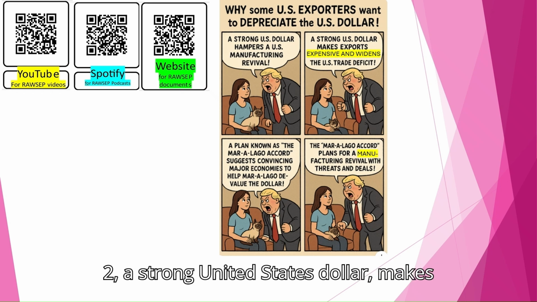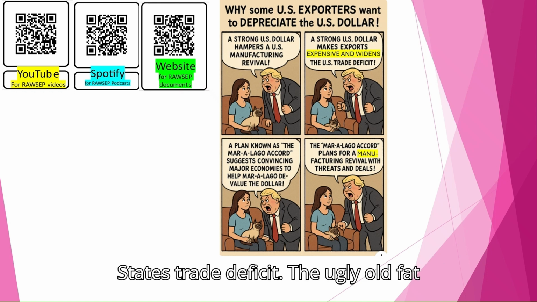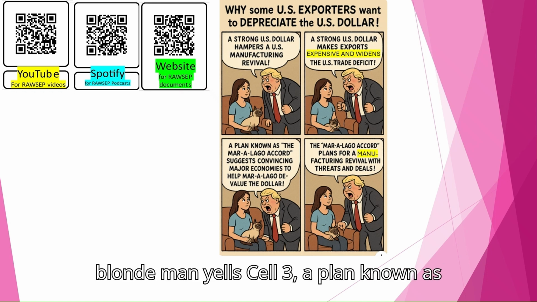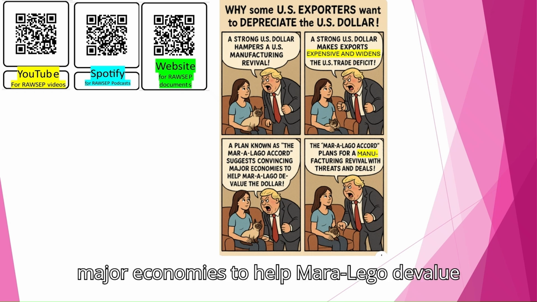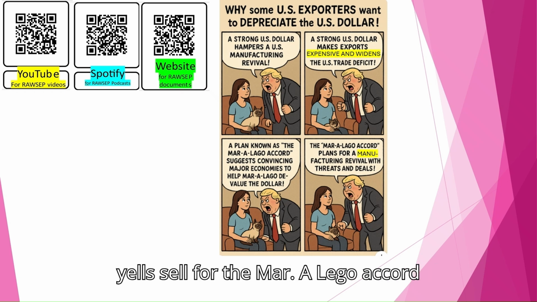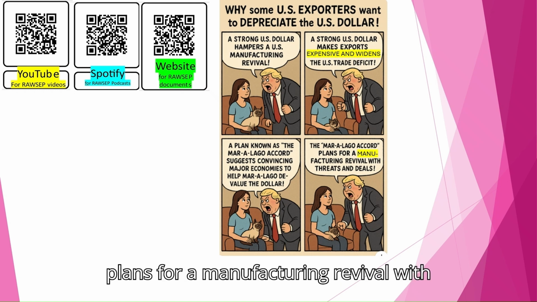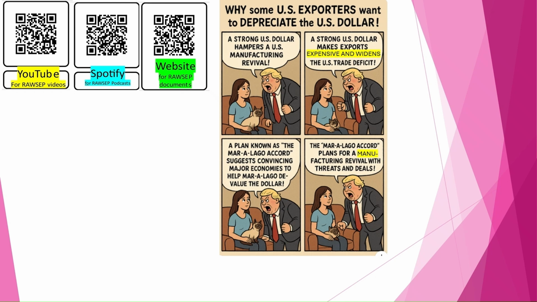Cell 2. A strong United States dollar makes exports expensive and widens the United States trade deficit. The ugly old fat blonde man yells. Cell 3. A plan known as the Mar-a-Lago Accord suggests convincing major economies to help devalue the dollar. The ugly old fat blonde man yells. Cell 4. The Mar-a-Lago Accord plans for a manufacturing revival with threats and deals. The ugly old fat blonde man concludes.